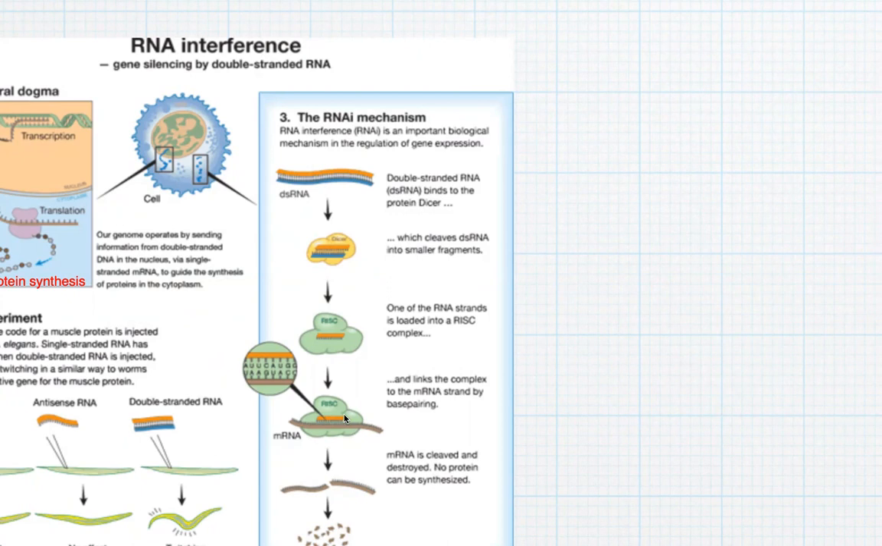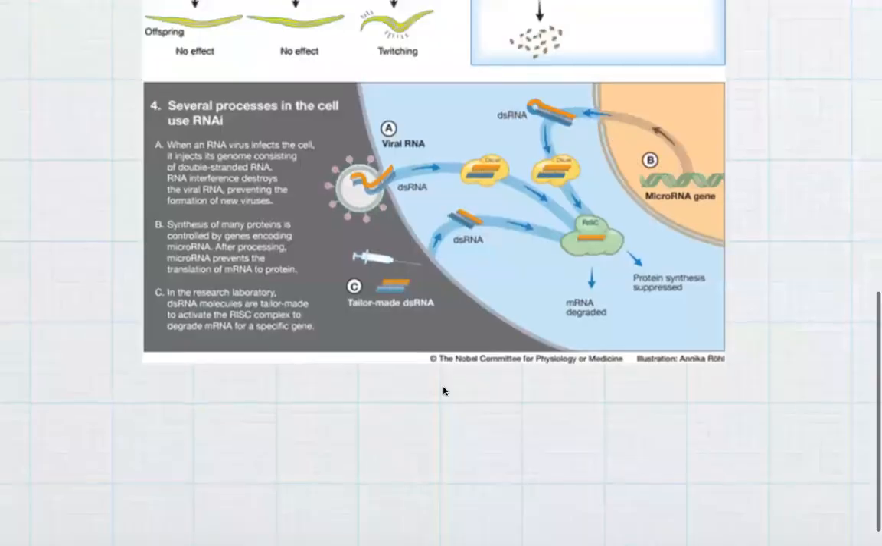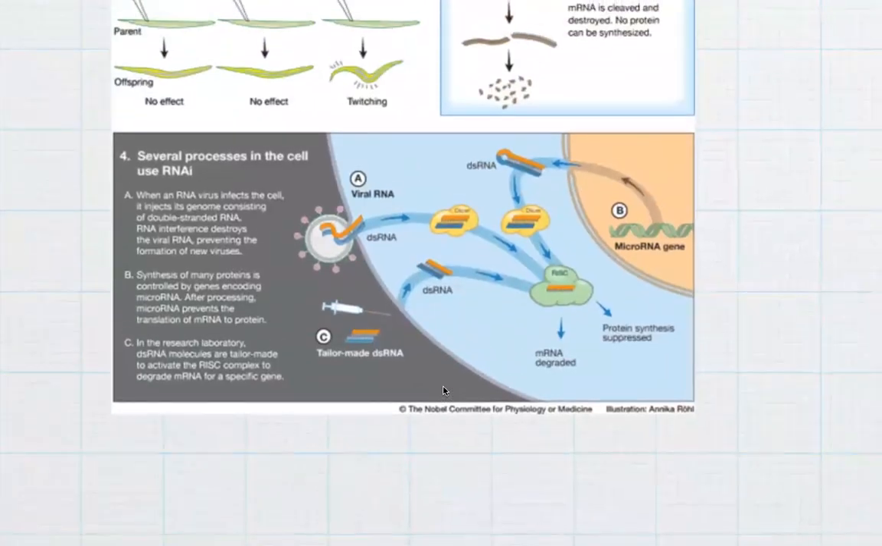The mRNA will be cleaved at the designated location. Wherever protein synthesis is not needed, there you can see the elimination of the proteins. So mRNA is cleaved and destroyed. No protein can be synthesized. Several processes in the cell use RNA interference.